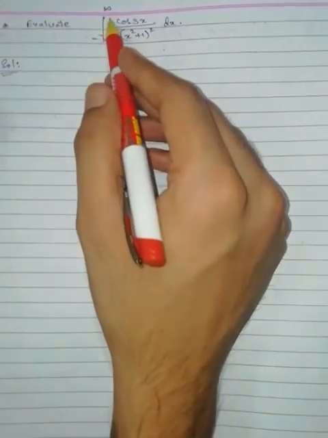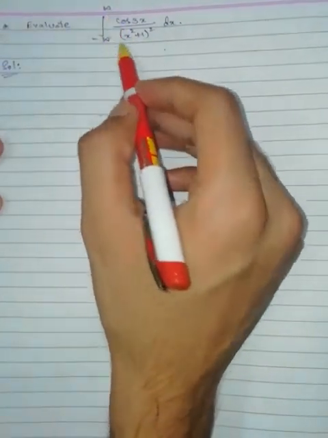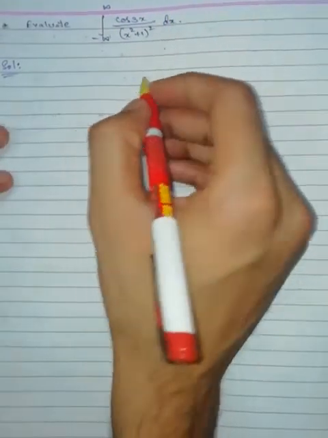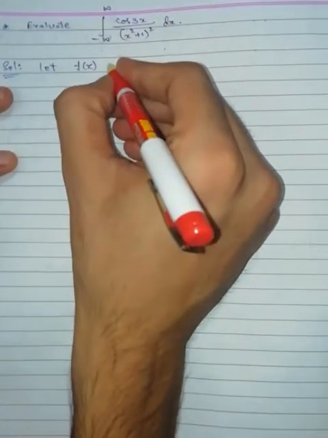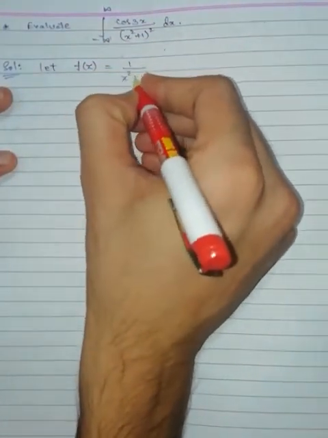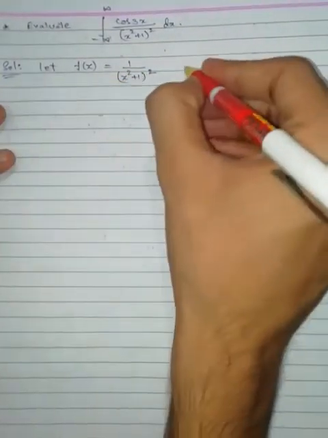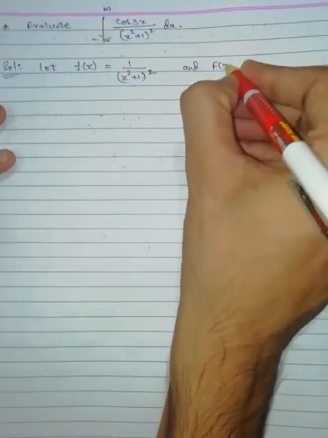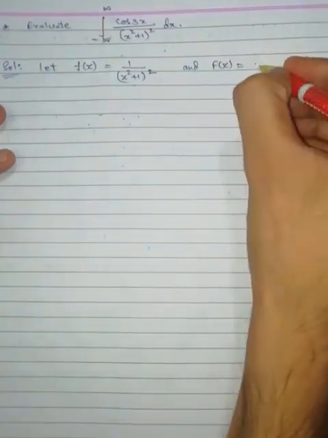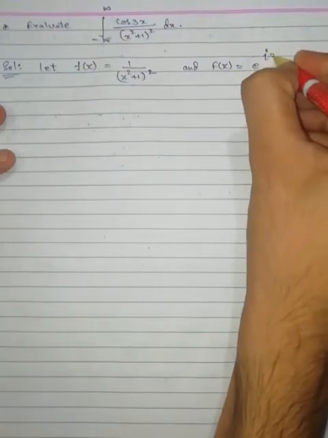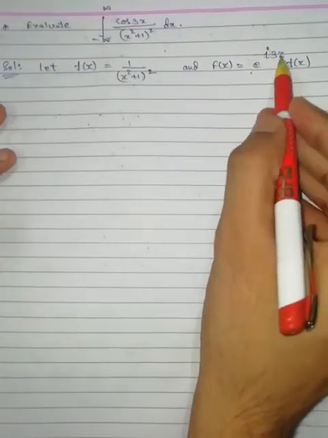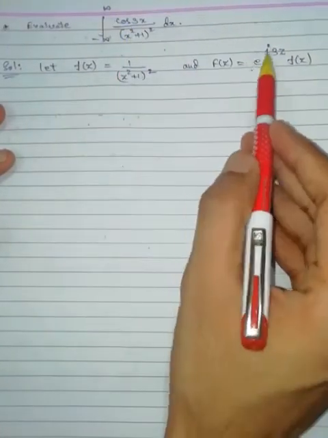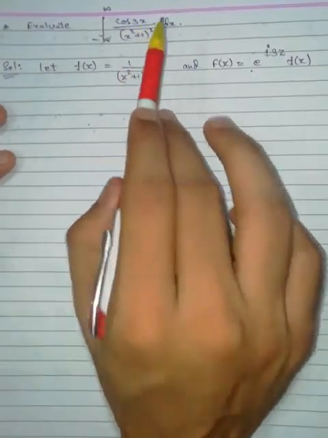Clearly it is in the form of integration from minus infinity to infinity of f of x into cos ax. Let f of z be equal to 1 by (z square plus 1) whole square, and capital F of z be equal to e to the power of iota 3z into f of z. I took e to the power of iota 3z because of cos 3z. If I take the real part of F of z, I will get this one.